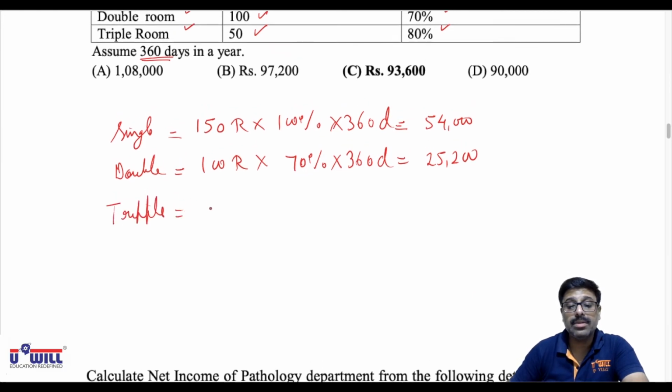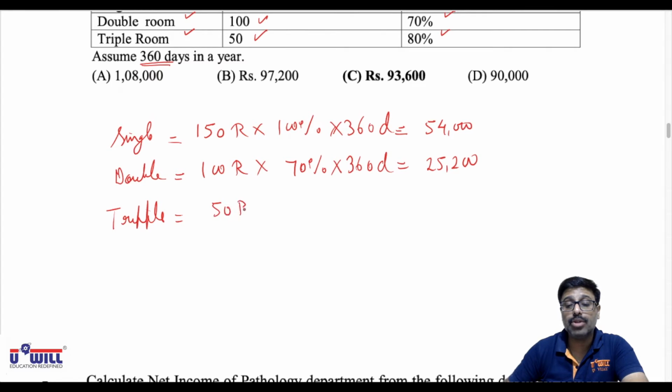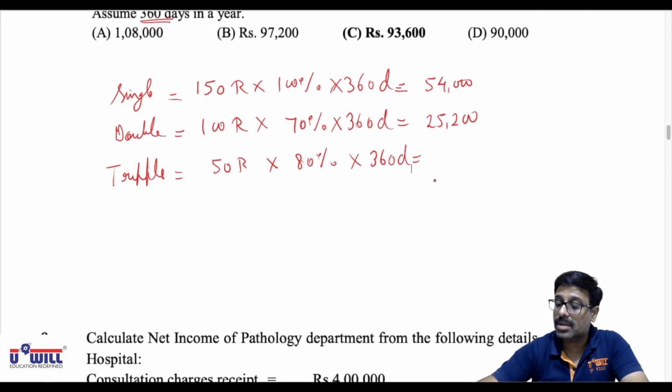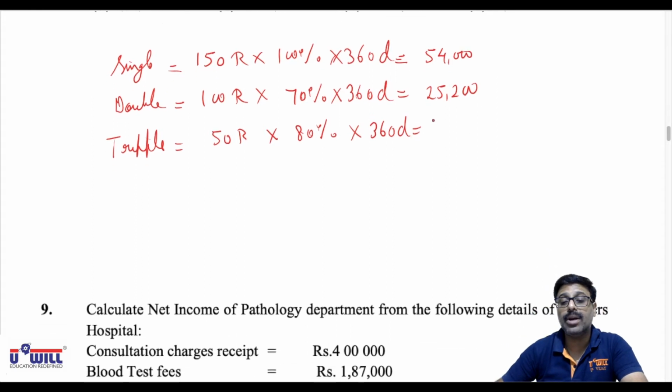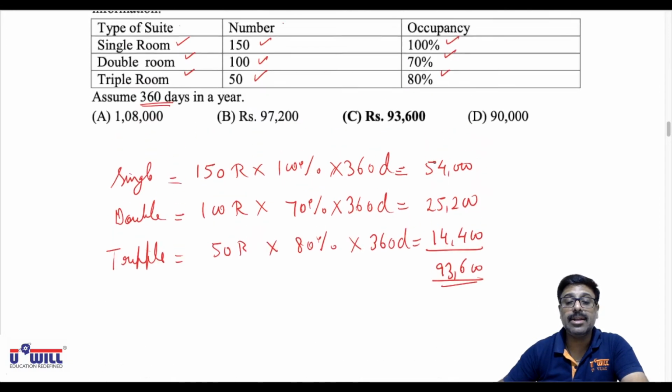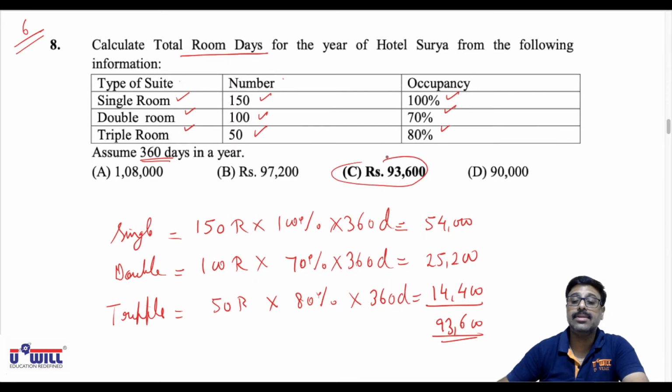50 rooms into 80% occupancy into 360 days. So that comes to 14,400 rooms. Now add all of them: 14,400 plus 25,200 plus 54,000. So you all must get 93,600. So 93,600 is your correct answer.